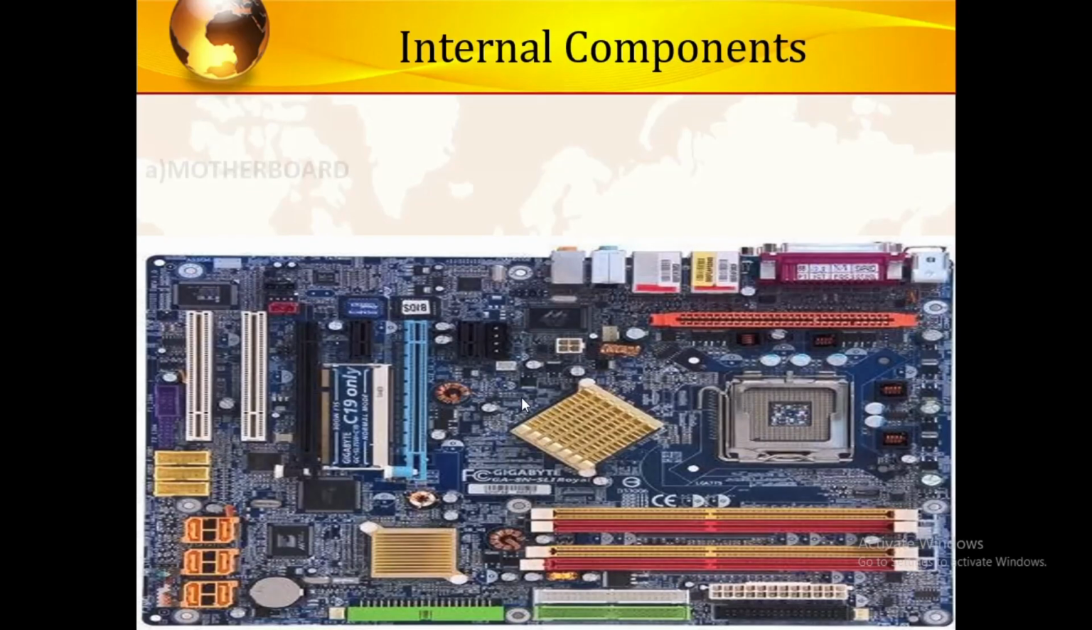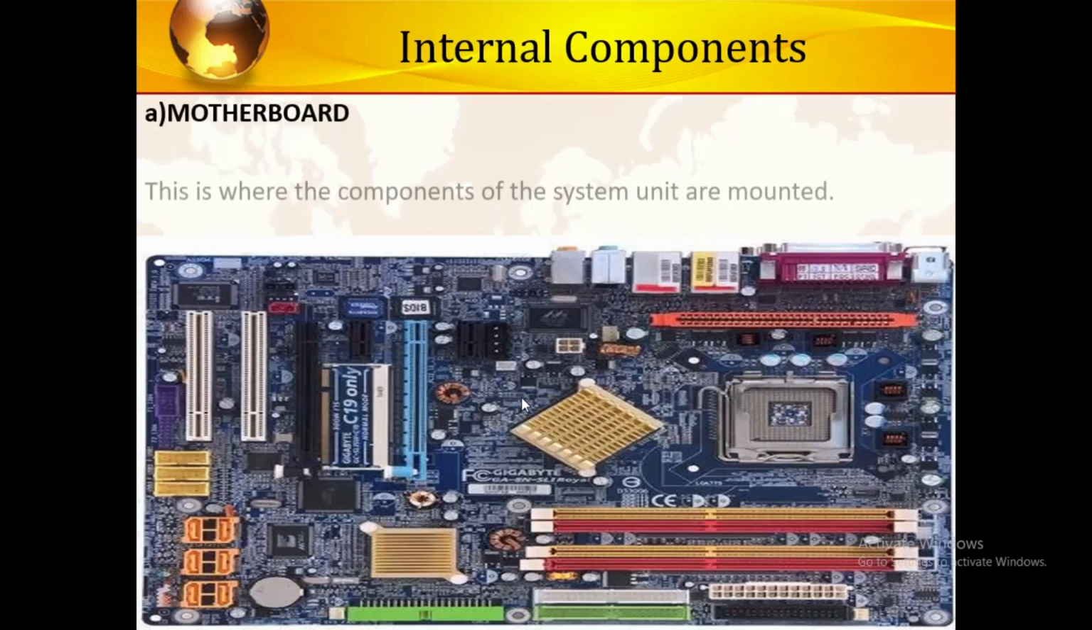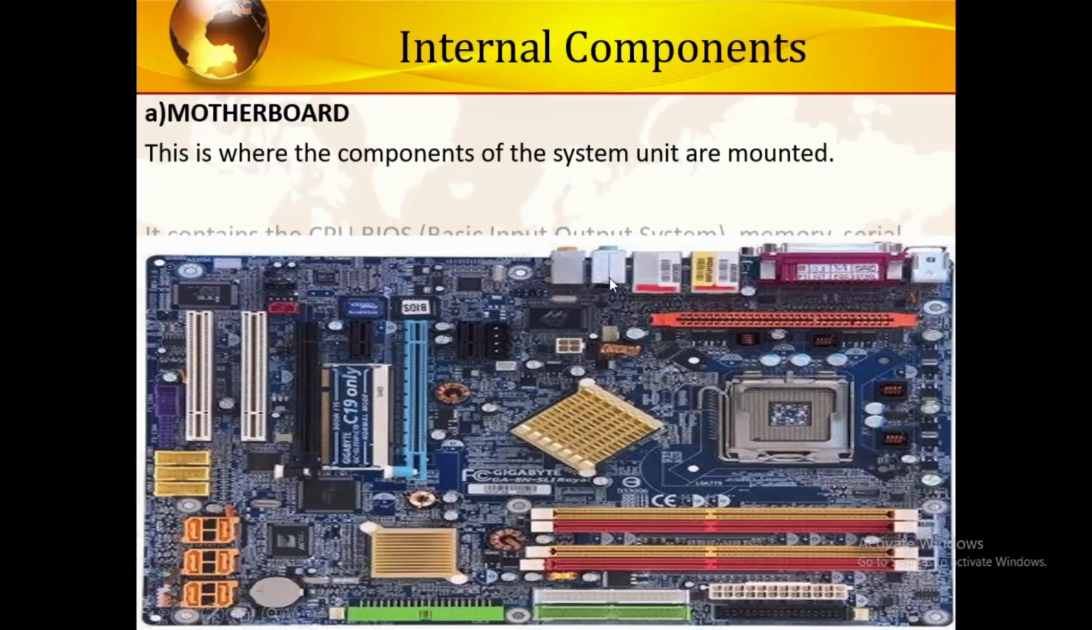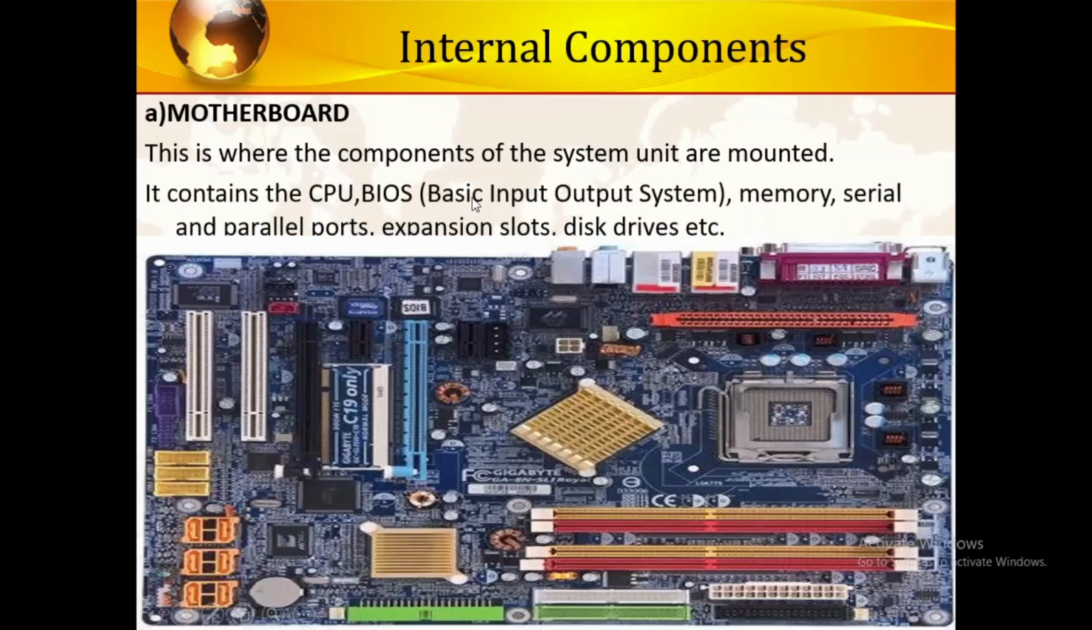Now, these are some of the internal components which are found in the system unit, and this is the motherboard. A motherboard, this is where components of the system unit are mounted. As you can see, it comprises the CPU, which is the most important part, the BIOS, that's basically the basic input output system, and other ports related to it. This is where the CPU is mounted. These are some of the expansion slots. We have the northbridge and southbridge, and some of the capacitors also on this motherboard. As you can see, it really looks nice and very interesting.